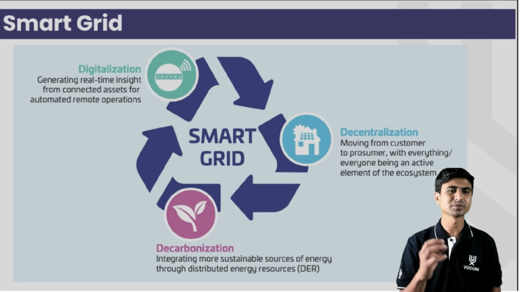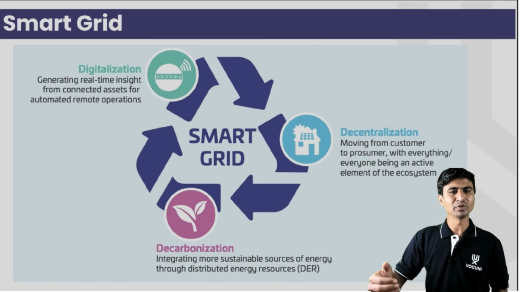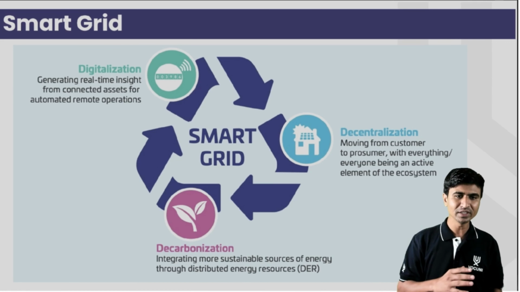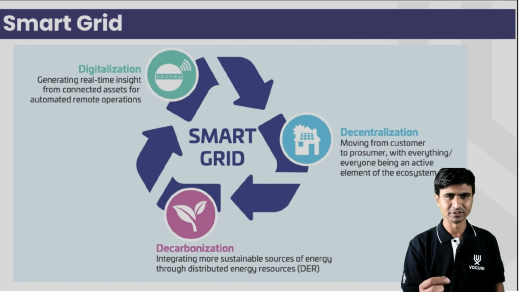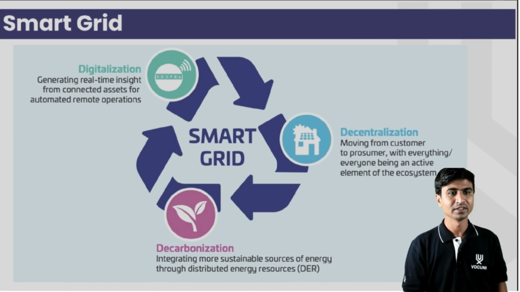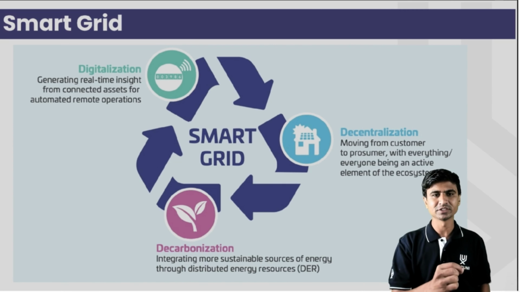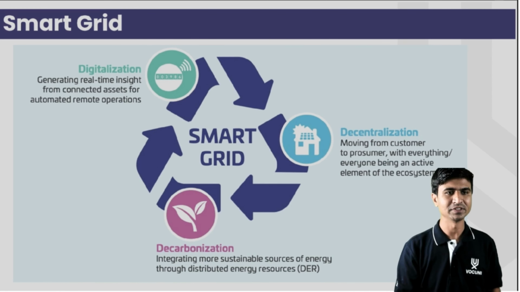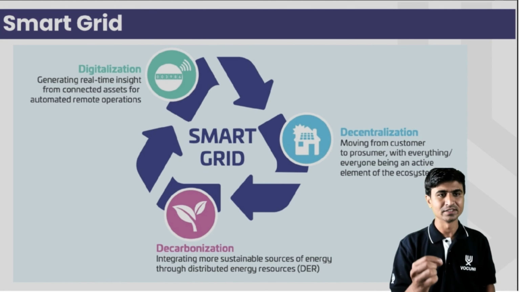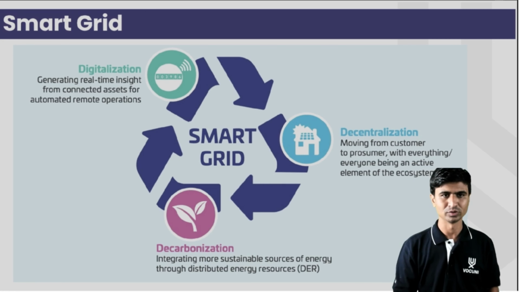The most important advantage of smart grid is digitalization. It is a two-way communication between the load and the substations. In this smart grid there is digitalization, so the power plant gets more real-time insight from the connected assets to the automated remote controls.